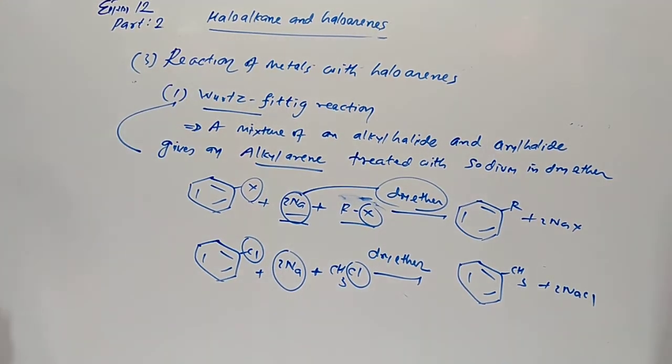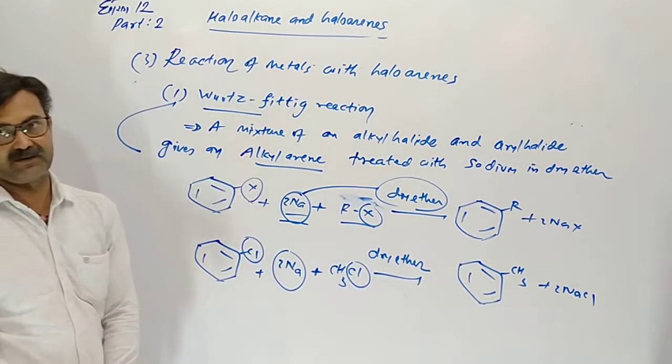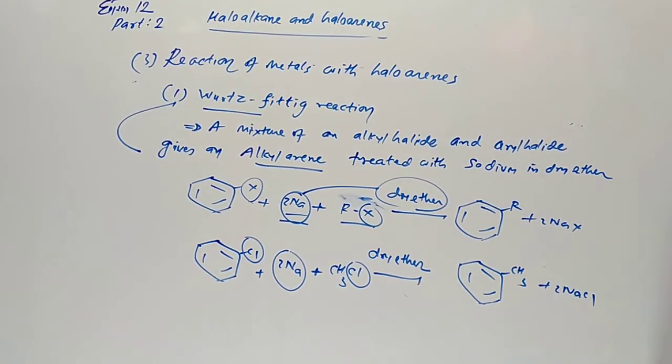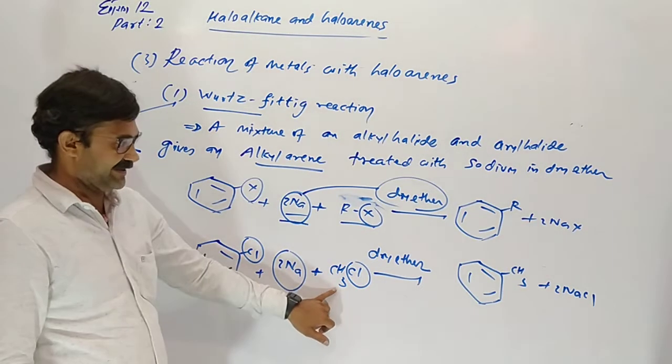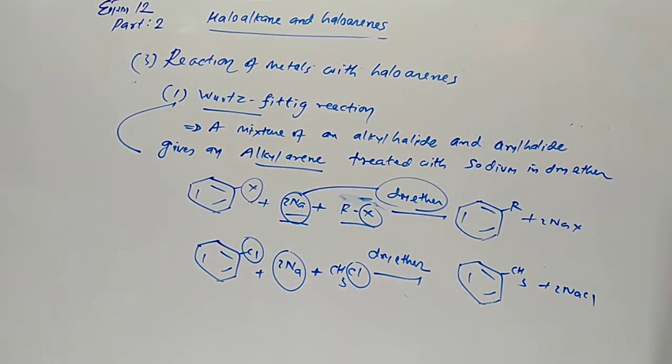So toluene, methyl benzene, alkyl arene occurs as a product. If ethyl chloride is taken, it is ethyl benzene. This one is methyl benzene. This reaction was discovered by Wurtz and Fittig combinedly, so it is called Wurtz-Fittig reaction.